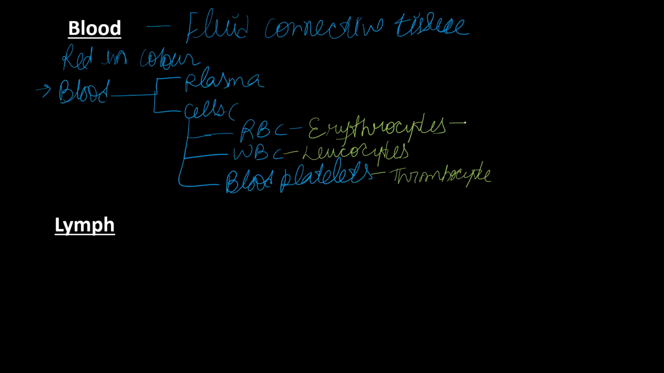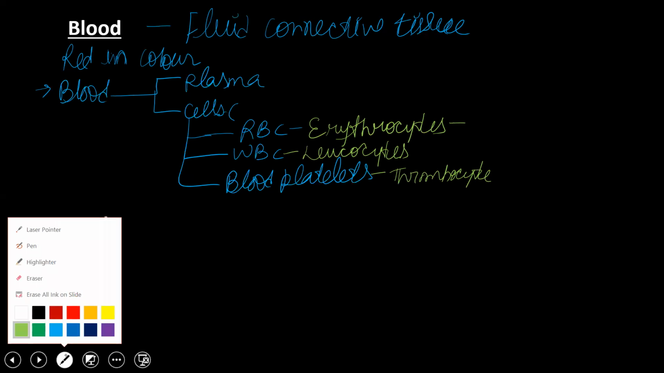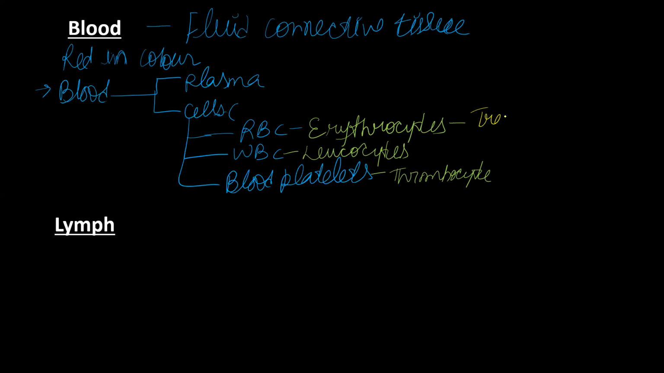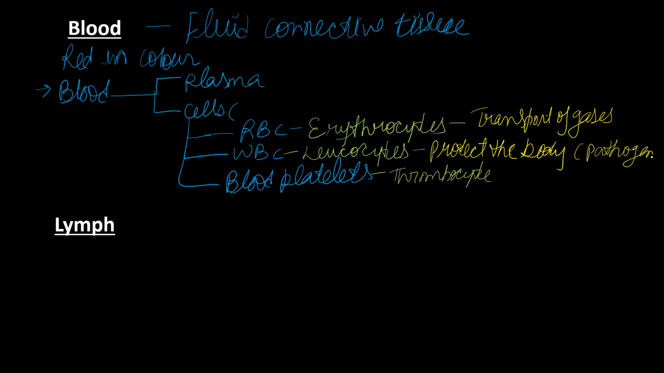Now, what are the functions? Erythrocytes help in the transportation of gases. Transport of gases is possible due to RBC. The leukocytes protect the body from microbes or pathogens. Pathogens means disease-causing microorganisms. And blood platelets help in blood clotting. If by chance you get injured, कहीं चोट लगी, खून निकलता है, बंद हो जाएगा because of blood platelets.